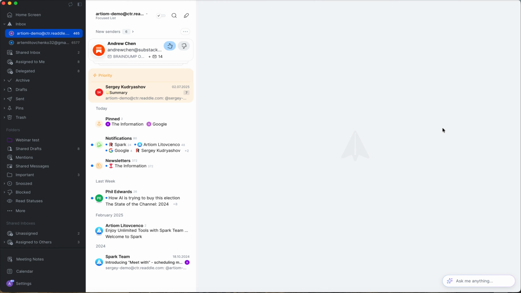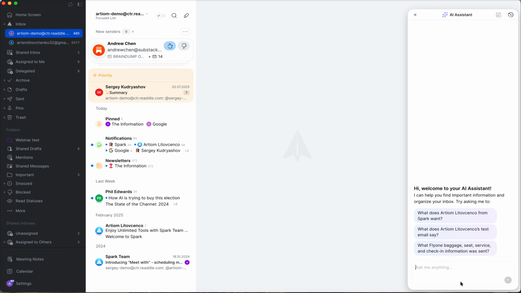Ooh, it can do so many things for you that I usually say the range of its capabilities is yet to be explored. But let's try to break it down. First of all, you'll find this Ask Me Anything button. This is AI Assistant. When you're exploring the inbox, when you're writing an email, when you're writing the shared draft, or when you're composing a template, you'll find it there. You can click on it and basically have a chat with it and try asking anything you wish with this AI Assistant. It can do lots of stuff.